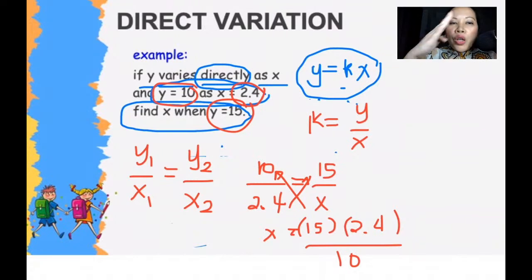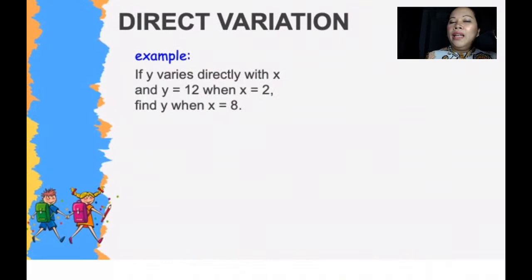So x cross multiply. So x will be on top with 10, and then 2.4 will be with 15. And since I need x, I will transfer 10. It will be below. So it will be 15 times 2.4 divided by 10, which is again 3.6. Okay, so let's try another one and see if you will be able to get it when we do a second example.